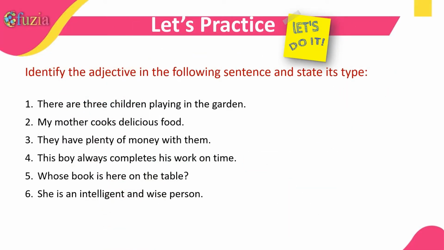So now let's practice. Identify the adjectives in the following sentences and state their type. So I'll be reading out these sentences to you. There are 3 children playing in the garden. My mother cooks delicious food. They have plenty of money with them. This boy always completes his work on time. Whose book is here on the table? She's an intelligent and wise person.